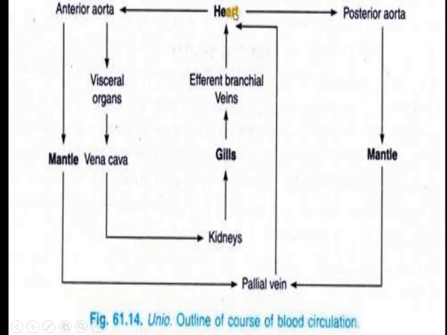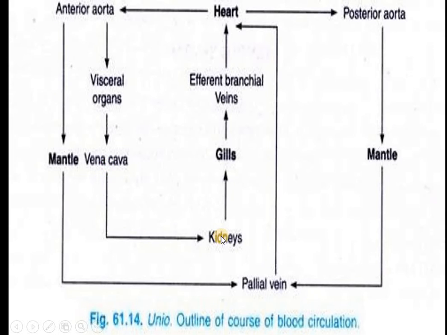This is the primary thing we should know about the heart. The heart is there, now we discuss the heart. Two arteries are there: the anterior aorta and the posterior aorta. From the anterior aorta we have the visceral organs and mantle: pallial artery, visceral organs, gastric artery, hepatic artery, genital artery, like that. Then the blood goes to the vena cava, and to the veins. In fact, veins are nothing but large sinuses.